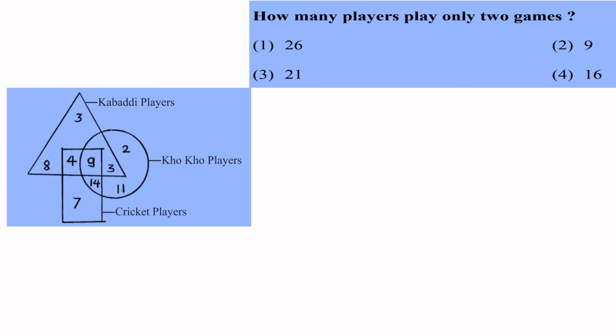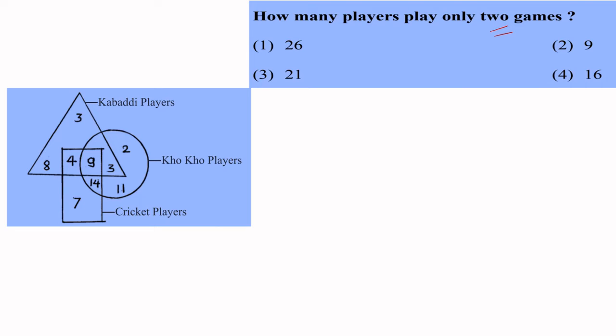You can pause for a long time if you want, but I am giving the clue and answers. You can pause again if you want more time. Okay, the clue is find out where two figures are merging or two figures are having union. In this case, any two games. So we will look at the diagram.